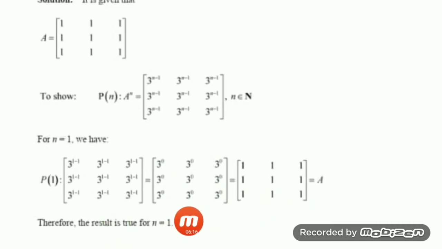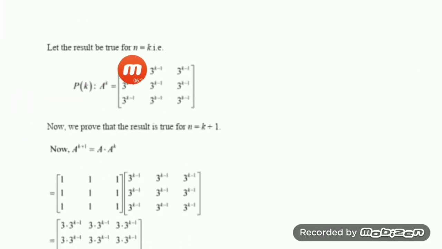Now suppose that the result is true for k. So in the place of n, you put k, and you will get A to the power k is 3 to the power k minus 1 everywhere. Let the result be true for k. So A to the power k is this much. Now with the help of this, we have to prove that the result is true for k plus 1.